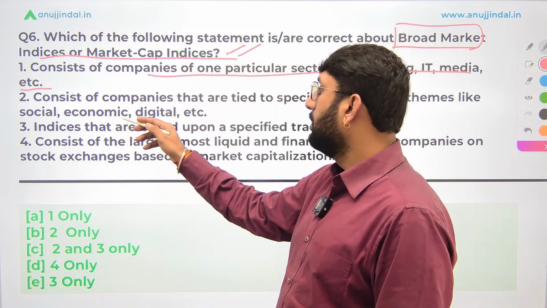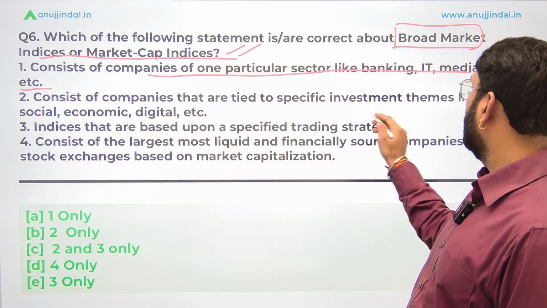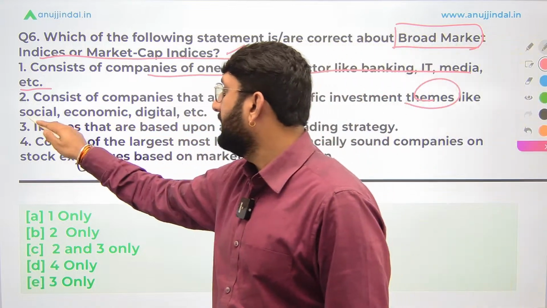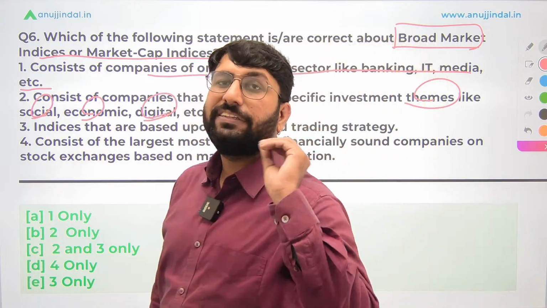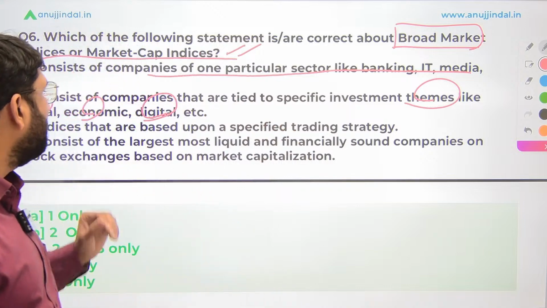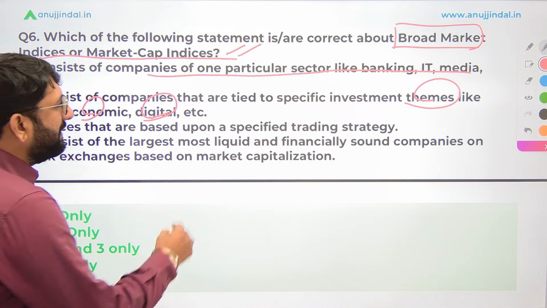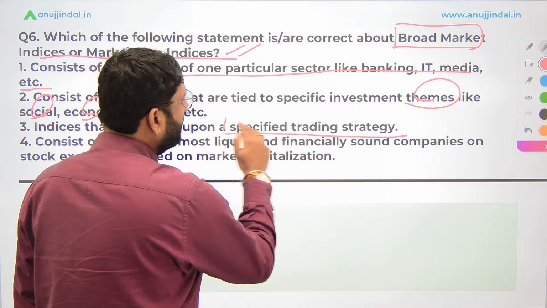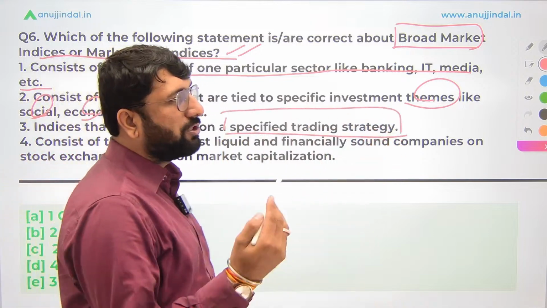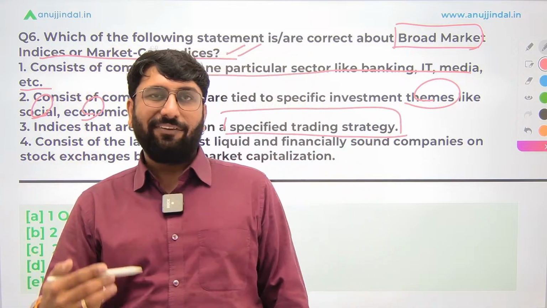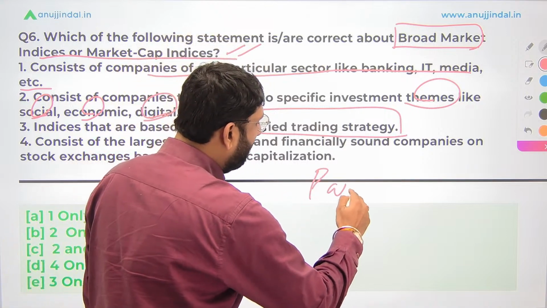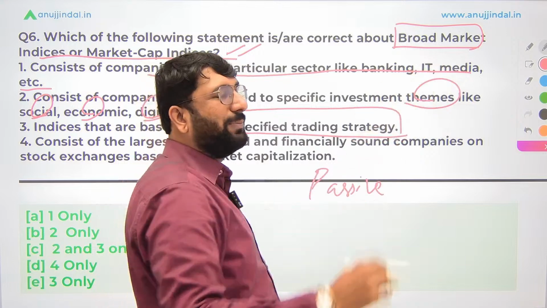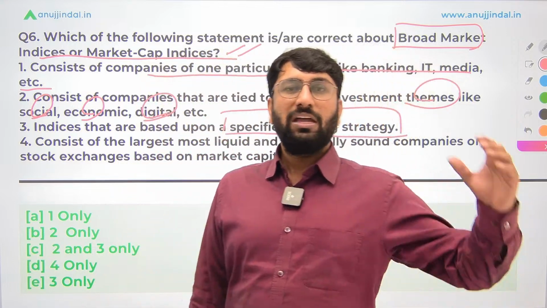Second, consist of companies that are tied to specific investment themes like social themes, economic themes, digital themes. So you are making investment based on some kind of themes out there. The third statement says indices that are based on a specific trading strategy. You can use an aggressive strategy where you're actively trading in the market. You can use a passive strategy where you have just invested and you're left over. That okay, I have invested, let's say rupees 10,000 and now I'm not bothered about how the prices of the